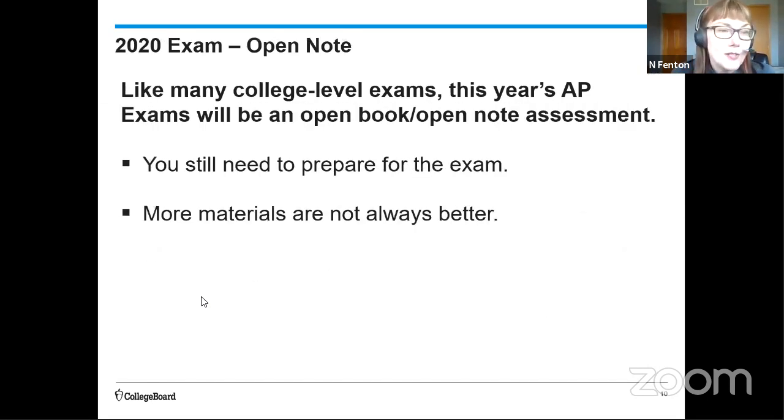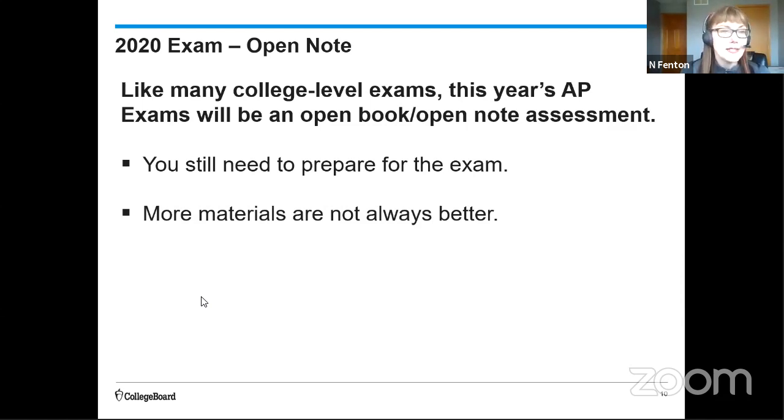Okay, I need to be clear here. You still need to prepare for this exam. I don't want you to think because it's open note that it's easier. You can have resources and sure that may save you some time in memorizing, but you need to know how to apply the information efficiently and correctly, and that's going to take preparation.